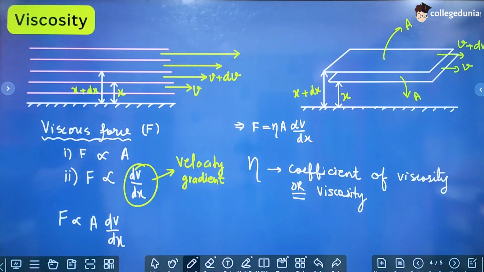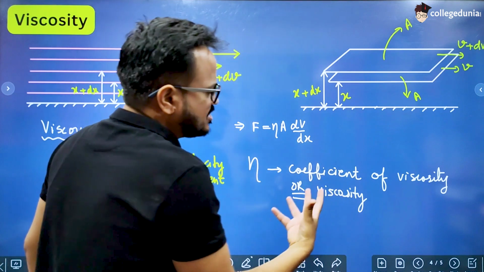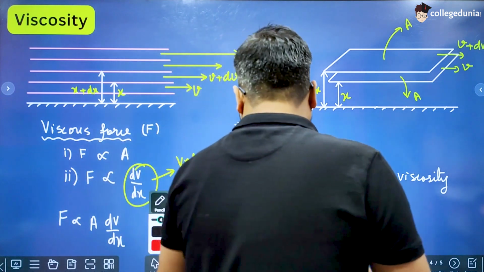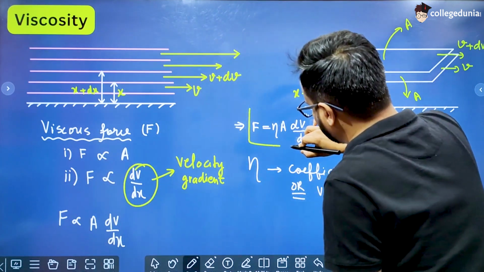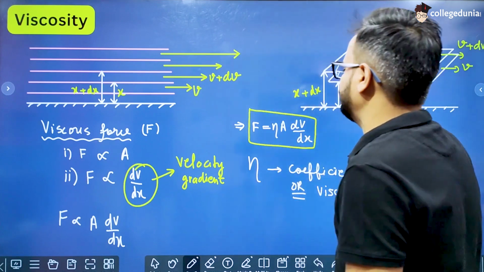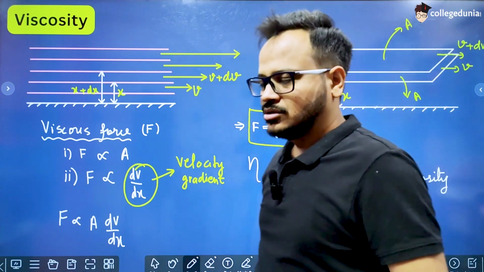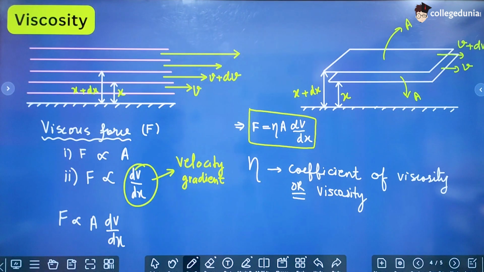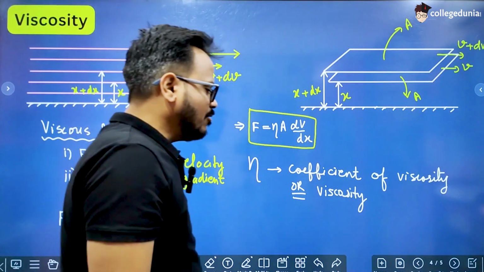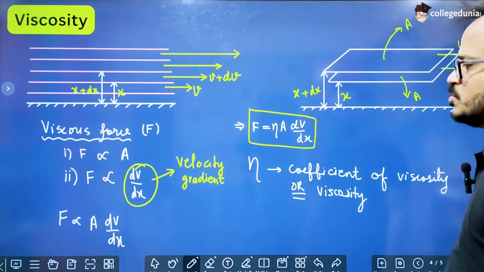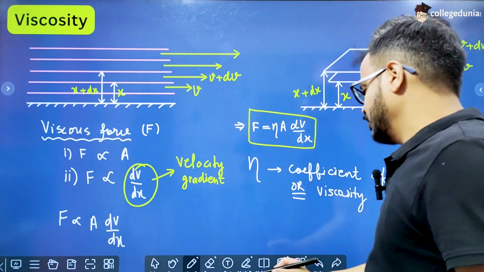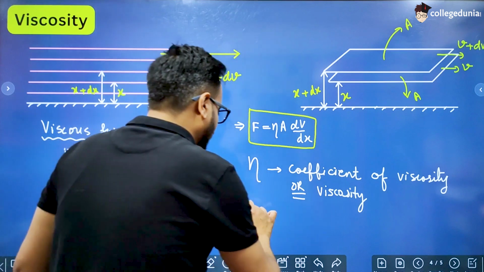Okay, so we can call it viscosity because it just gives the measurement or idea of the viscosity of the fluid. So this is the formula for viscous force, which is acting between the different layers of a fluid in motion, and this force is responsible for this opposing force which is there between the different layers of a fluid, and that is called the internal friction between the layers. So this eta has the units of Pascal second.